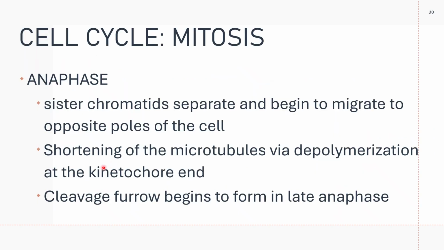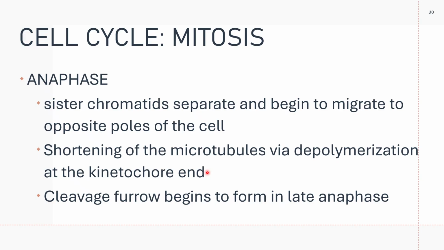And then you have anaphase. In anaphase, the sister chromatids separate and begin to migrate to the opposite poles of the cell. So how is this done? How do they migrate?